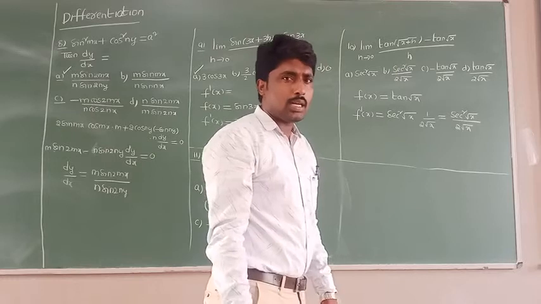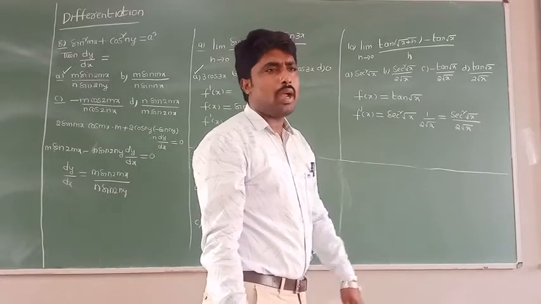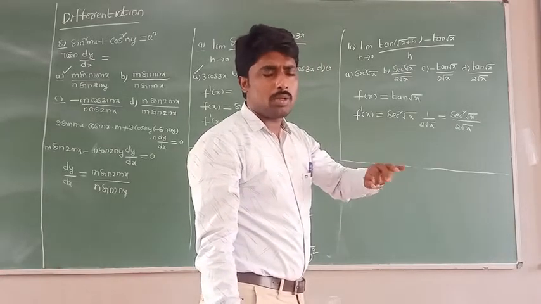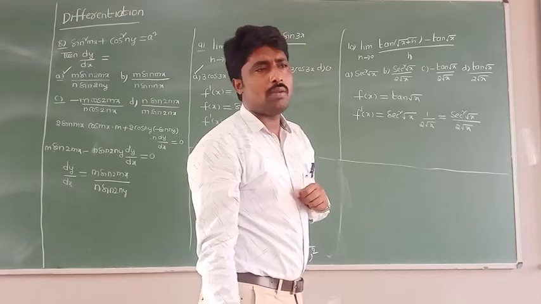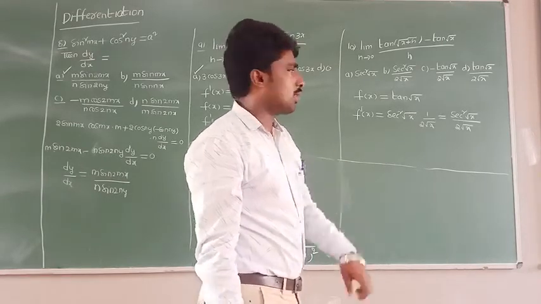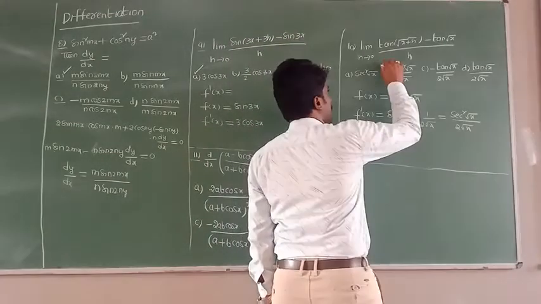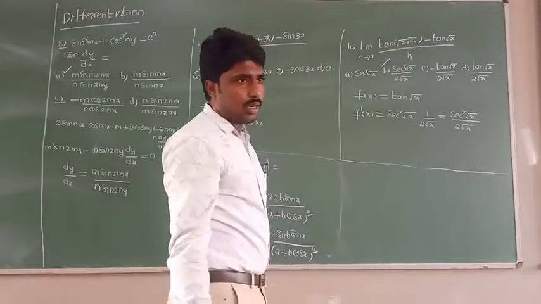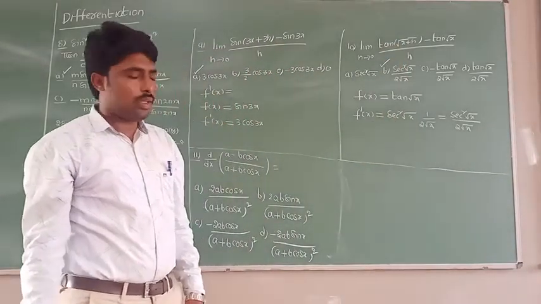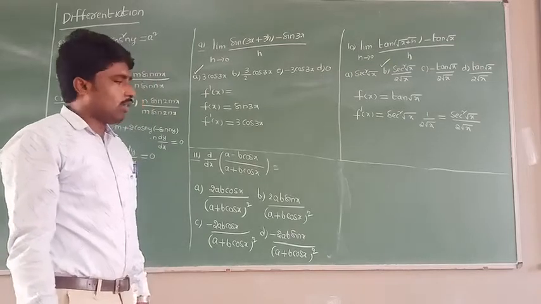Whenever they ask for the differentiation of a tan function, the secant square term should be compulsorily included. Why? Because the differentiation of tan x is secant square x. So now tell me, the second option is the correct answer. Do all of you understand clearly? Now all of you see the 11th problem.